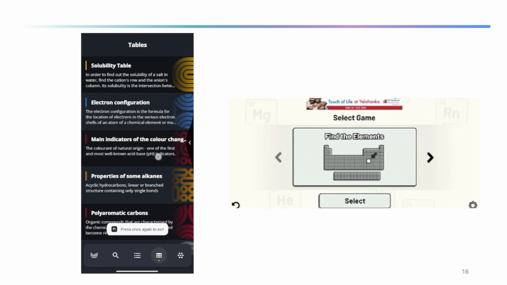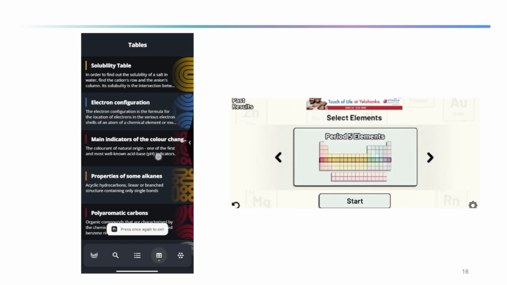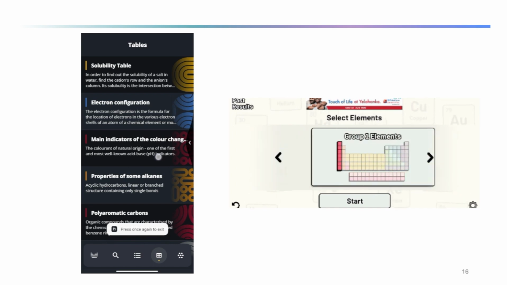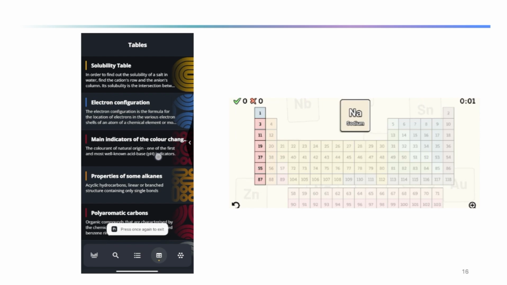I will do this, find the elements. Here in find the element you can also select different options. For example, I will take group 1 elements. It will suggest an element and you have to tell where this element is located, and there is a timer going at the top right corner.